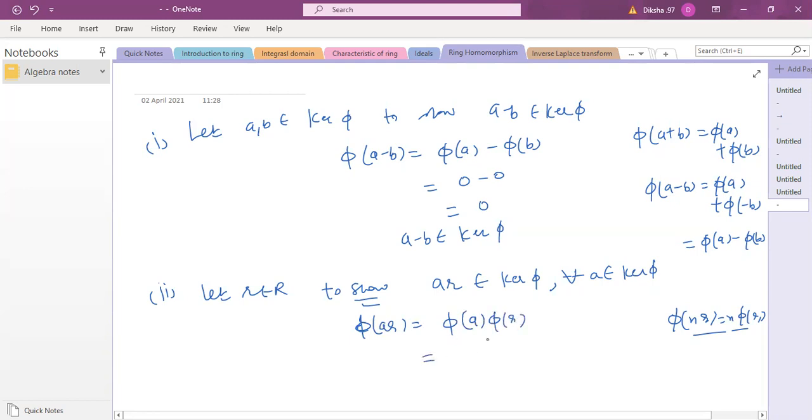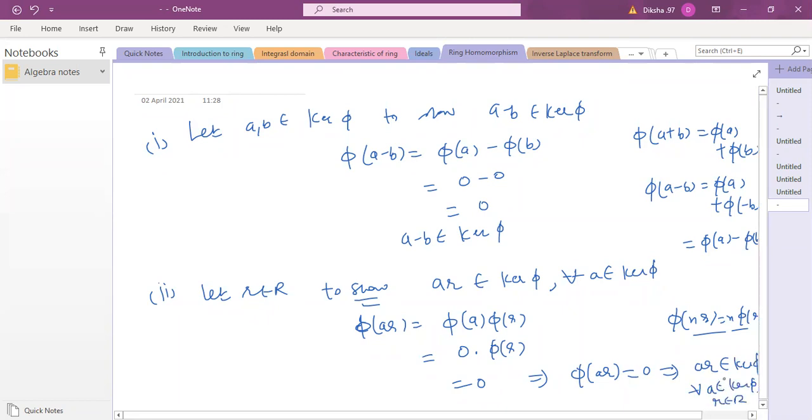Is this true? Because that's the definition of the homomorphism, that it is preserving the operation. So it's preserving the operation. So this is done. So what is phi of A? This is 0 into phi of R. This is 0. So whatever is R, whether R belongs to the kernel or not, this product is definitely coming out to be 0. So it implies phi of AR is 0. It implies AR belongs to kernel phi for all A belongs to kernel phi and R belongs to R.